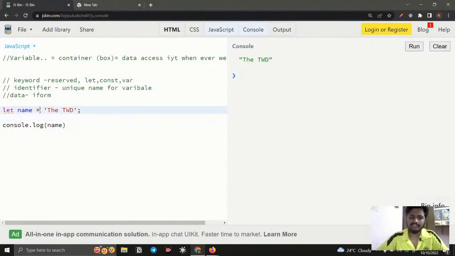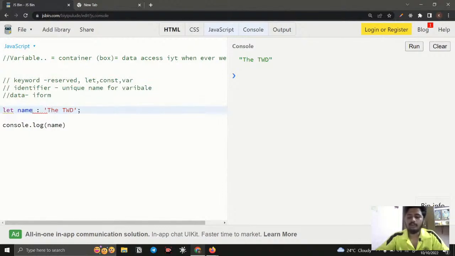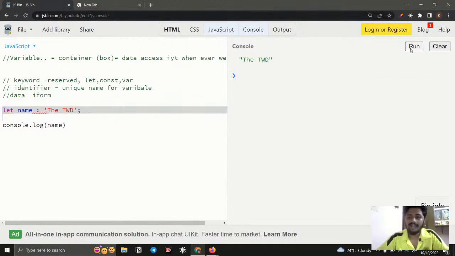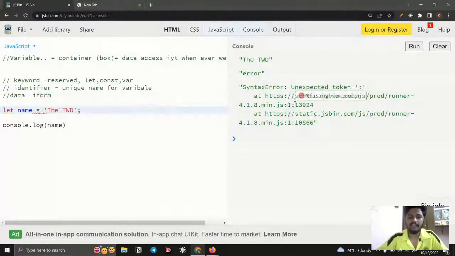For example, if I remove this equal to and write something like this, this language, so I've written something, right? This is not proper syntax. If you want to create a variable, you need to give equal to and assign it. Also you don't use this semicolon. The computer will not understand that. If I run again, you can see an error: I'm not able to understand what you are writing, please check that line of code. So it gives me an error. If I change this and run it, it will work properly.